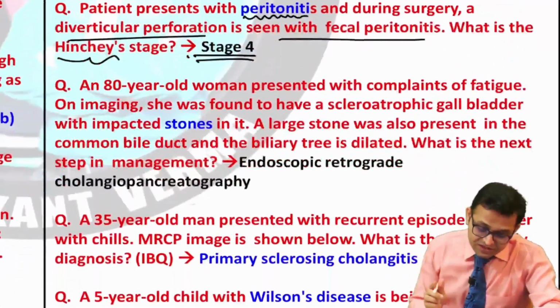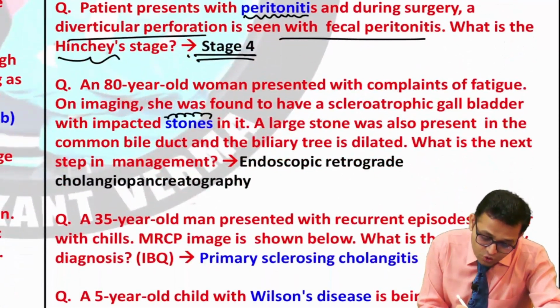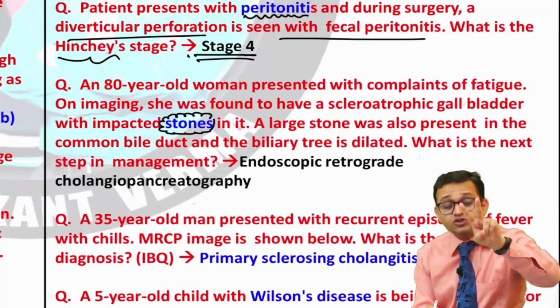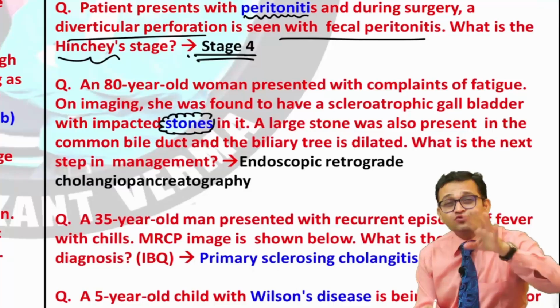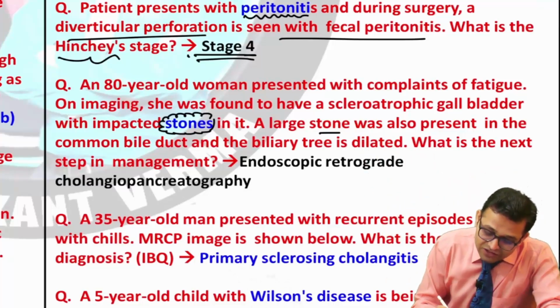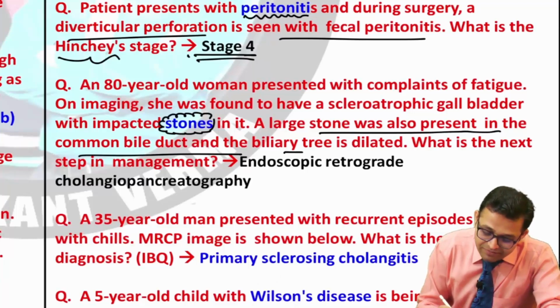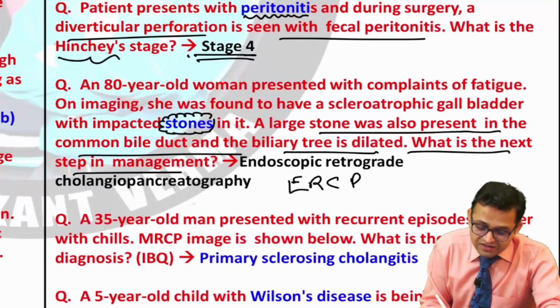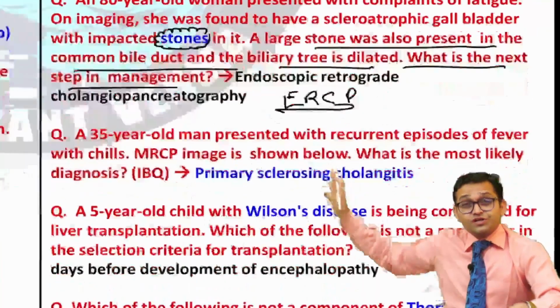Now look, there is again a question related to stones: gallstone, renal stone, salivary gland stone. These are important topics. So a question was given related to the stone. Yes, a large stone was also present in the common bile duct and biliary tree to dilate it. What is the next step in management? So definitely the answer will be ERCP. Fine. So this is the radiology integration also.